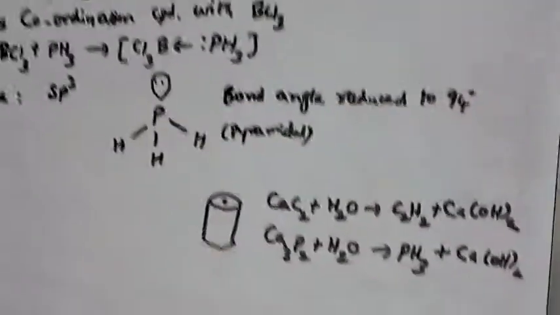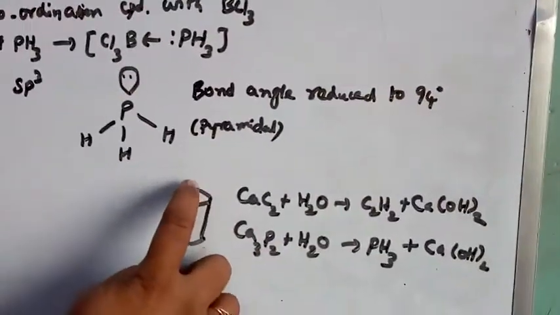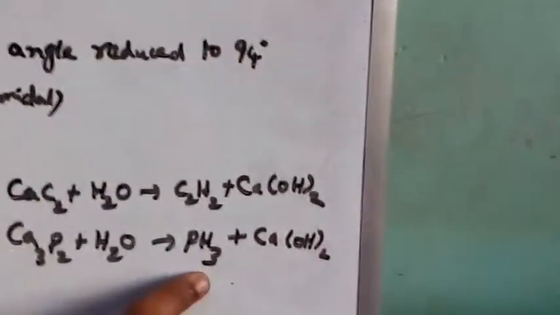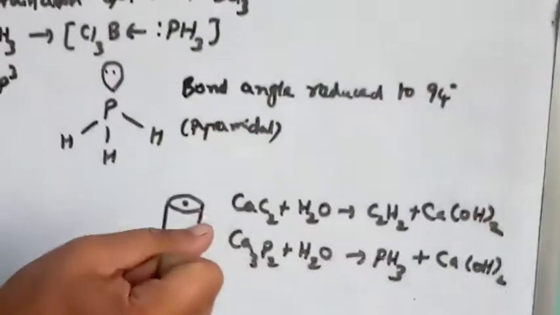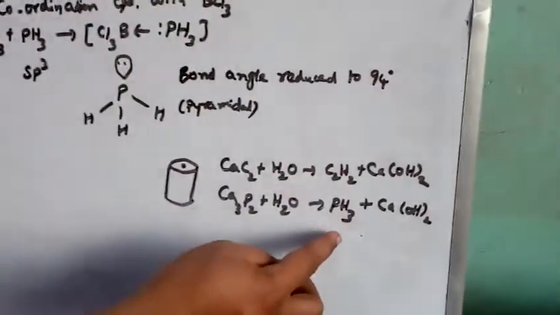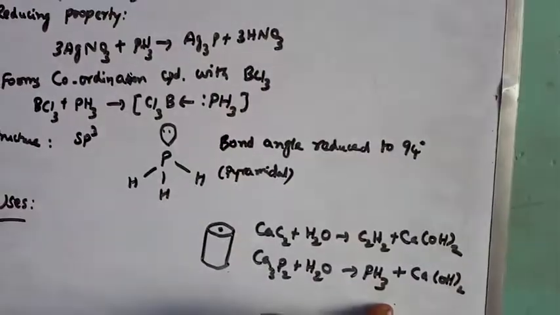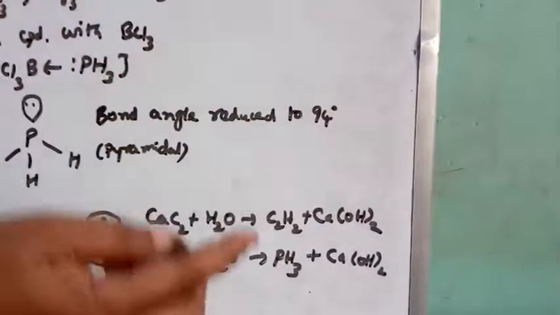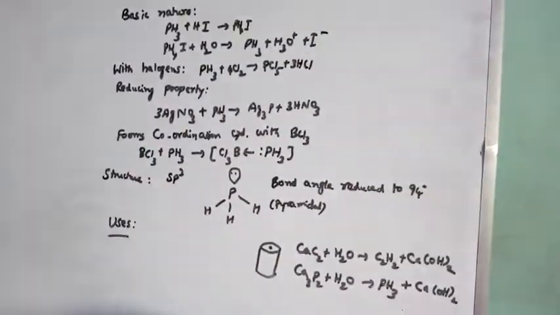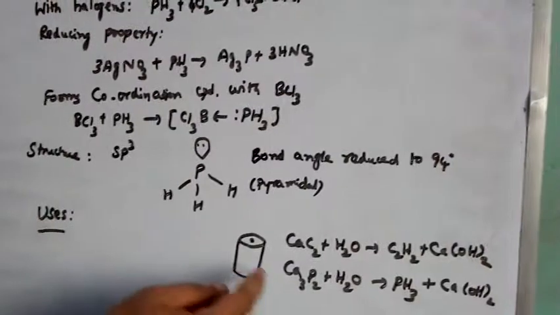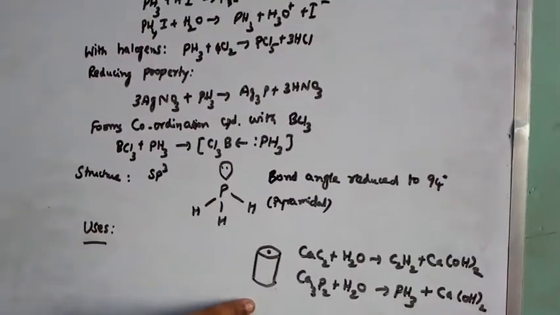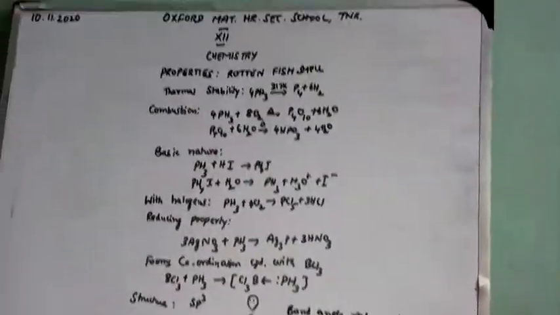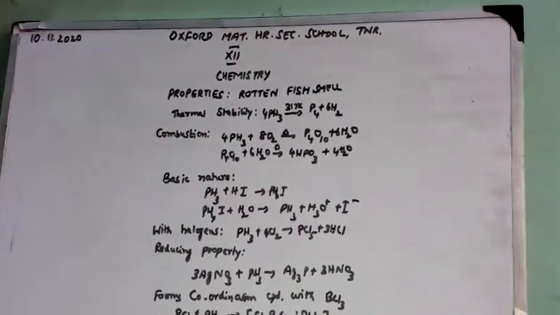Then this container is thrown into the sea. At that time, through the hole, water will enter so that it forms acetylene and phosphine. This phosphine immediately catches fire. After it catches fire, it ignites the acetylene also. So that will act as a signal for the approaching ship. So this is what we call a home signal. With this, we are completing today's class, students. In the next class, we will see the halides of phosphorus. Okay. Thank you, students.